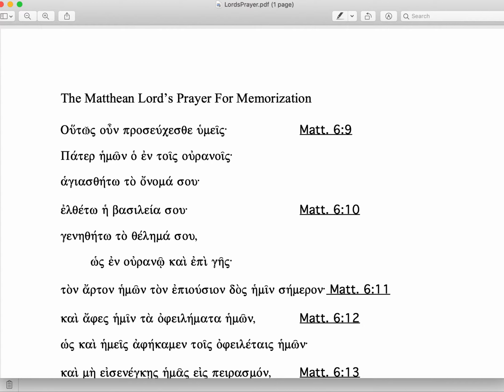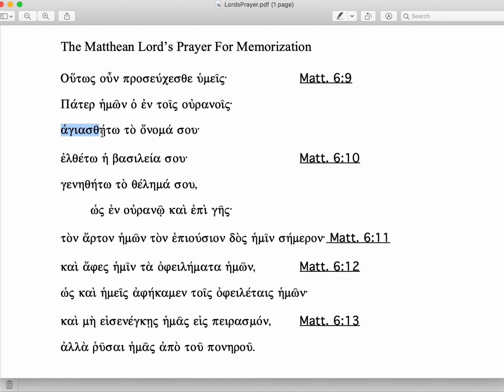So when you pray, in this manner, therefore, when you pray, Pater hemon ho en tois ouranois, and then we have these three imperatives: hagiastheto to onoma sou, elthato he basileia sou, genetheto to thelema sou. So these are three imperatives, and here they're third singular imperatives. So hagiazo is, so here's the subject of the imperative: to onoma sou, your name, let it be holy. So hallowed be thy name. Let your name be holy.